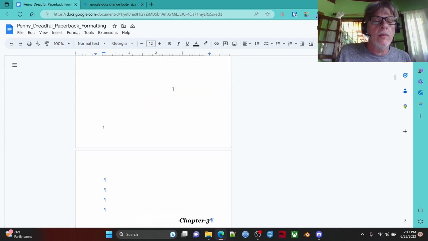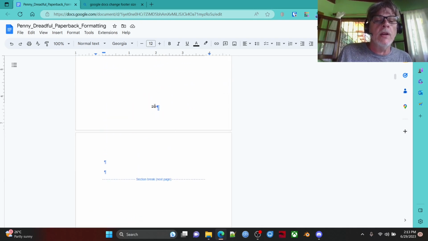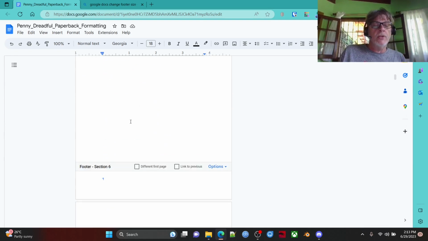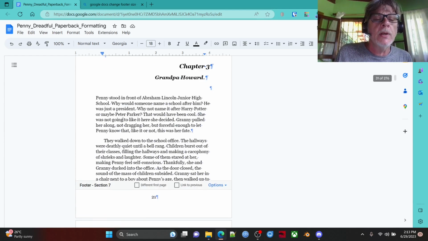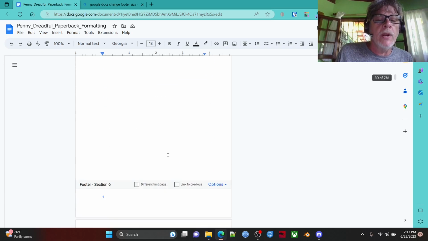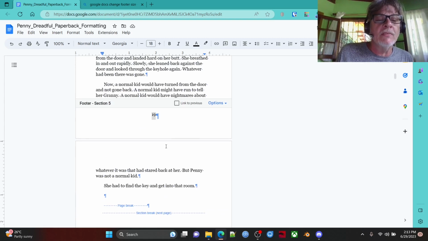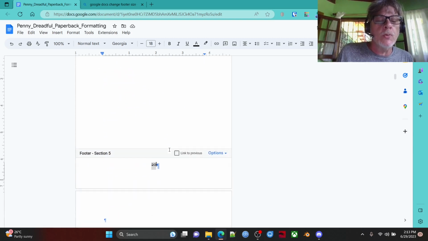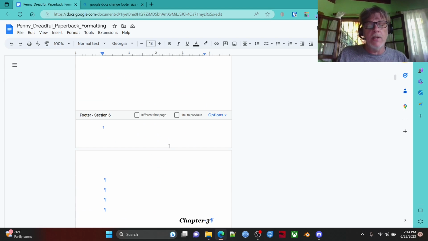And then this page, we did another section break. So this would actually be 29, I guess. 30, page 30. No page number, and then our new chapter, section 7, starts at 21 because our last chapter ended at 20. All right, now we're going to do the next one.